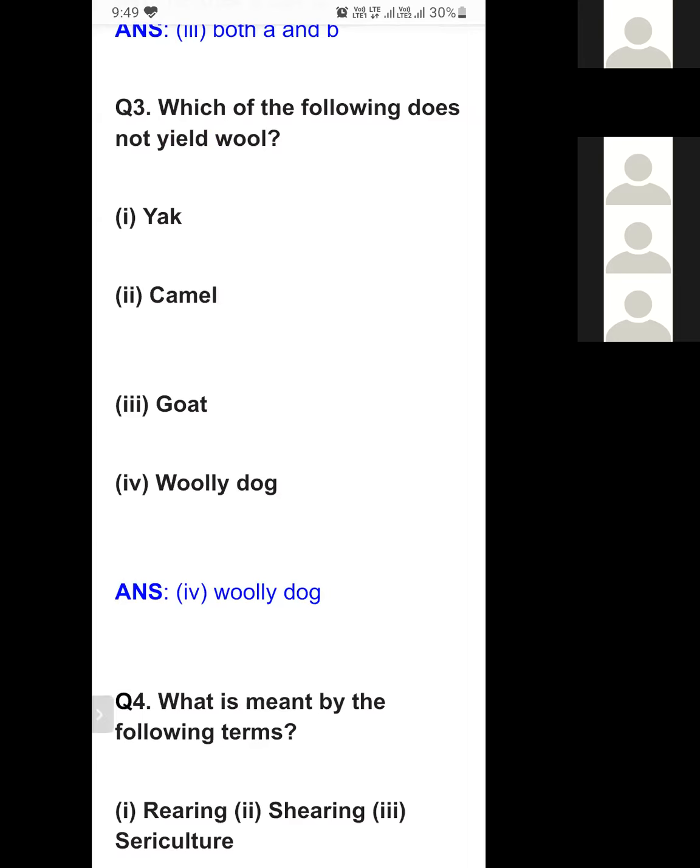So which of the following does not yield wool? Which of the following does not give wool? Yak will yield wool. Camel will give wool. Goat will give wool. So the fourth option is woolly dog. Woolly dog does not yield any wool. Woolly dog does not give any wool. So it is woolly dog.